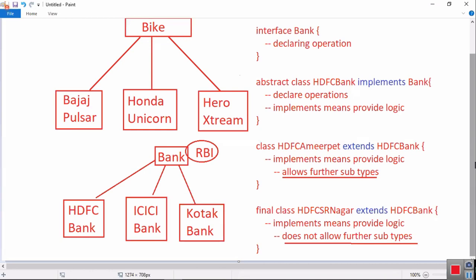Did everybody get clarity? Central government is the interface, our KCR CM is the abstract class, the district collector is the concrete class, and the police department is the final class. Like that you can imagine. I hope you all got clarity. Tell me, in every example, is it compulsory that we develop all 4 classes? No.